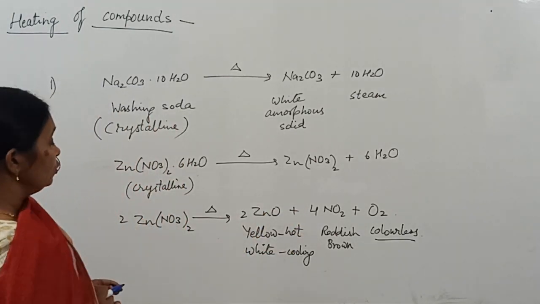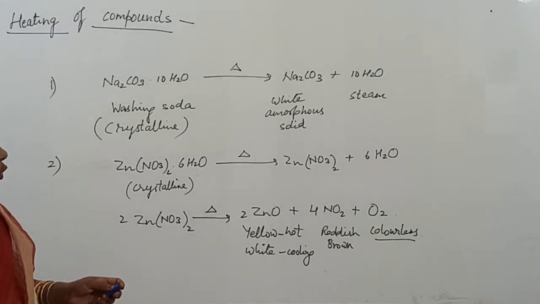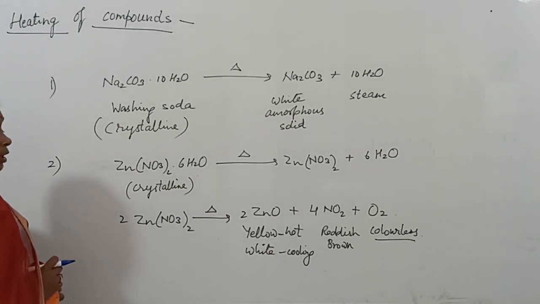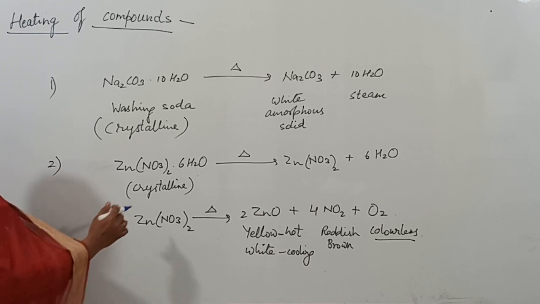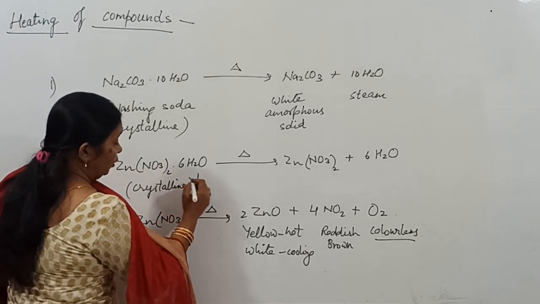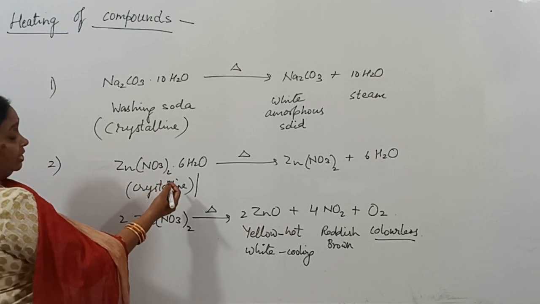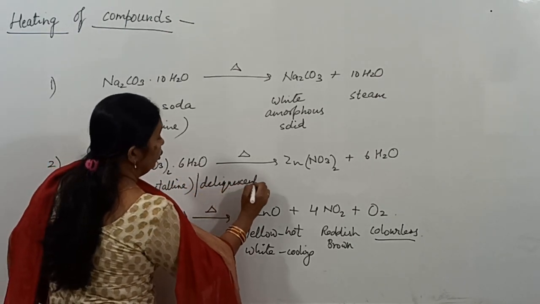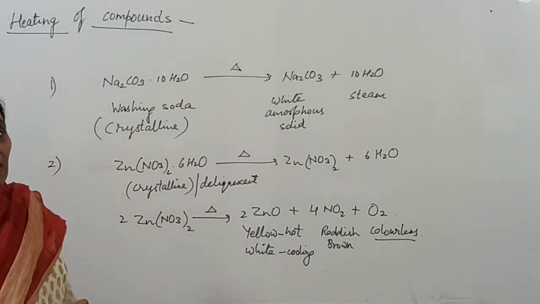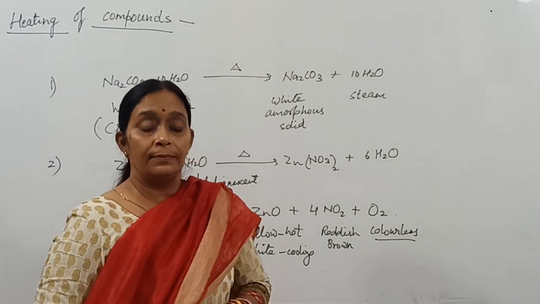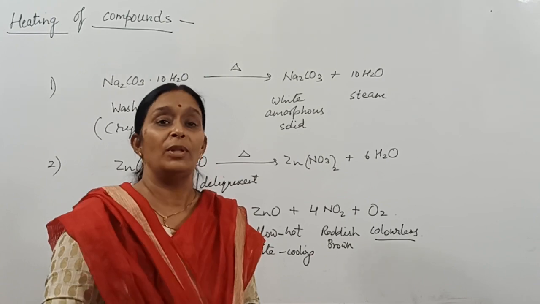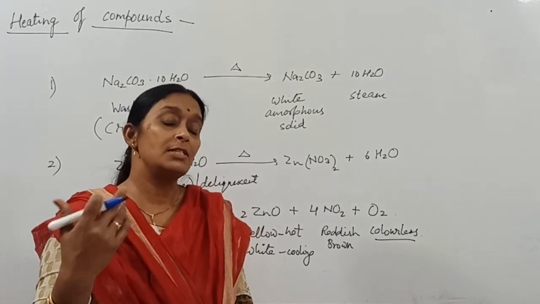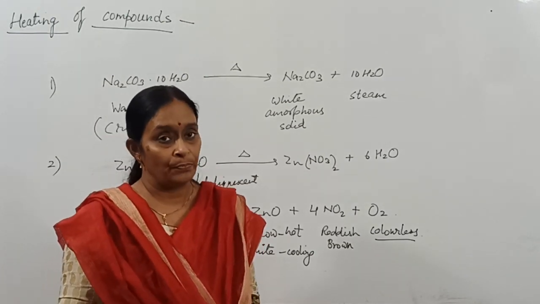So this is all about the two compounds, washing soda and zinc nitrate crystals. Crystalline zinc nitrate is also deliquescent in nature. Now what do we mean by deliquescent? Deliquescent means it absorbs moisture from the atmosphere and turns into a solution.